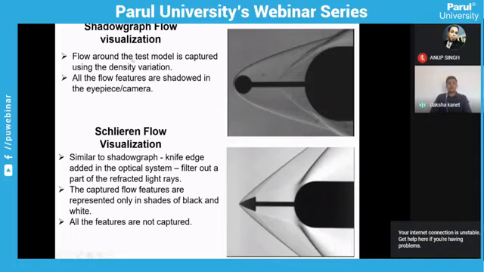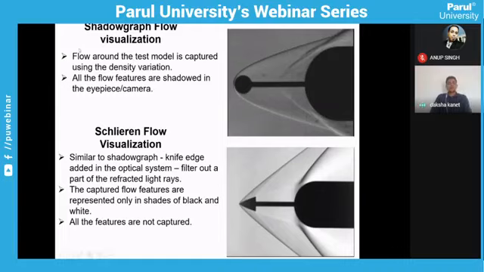In the shadowgraph techniques, what are the advantages? Flow around the test model is captured using density variation. As we know, along the shock waves the density and other properties of the flow will be changing, and that will deflect or refract the light, and the property of the light wave will be changed as per the density change, and that will be captured with the help of the light wave.